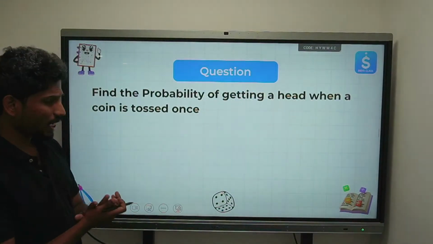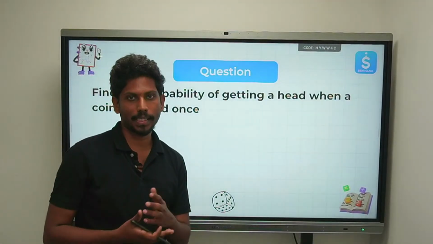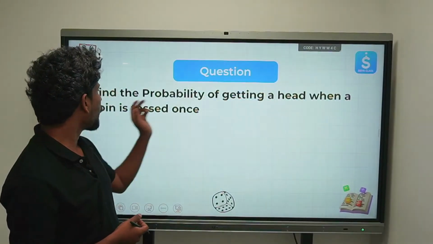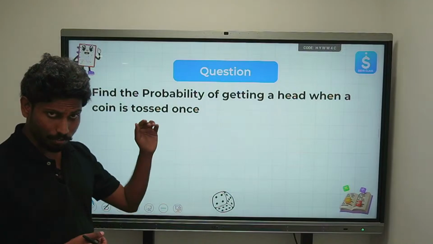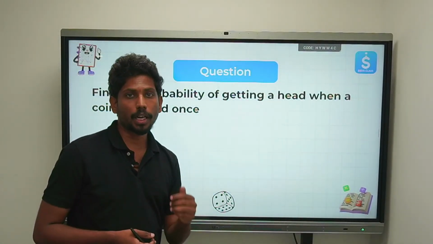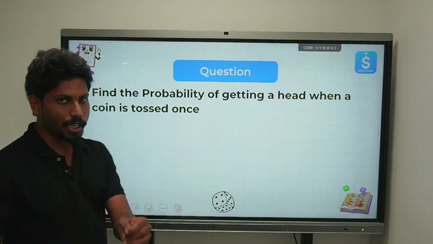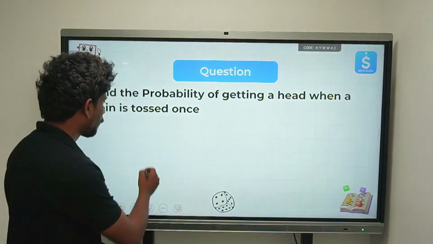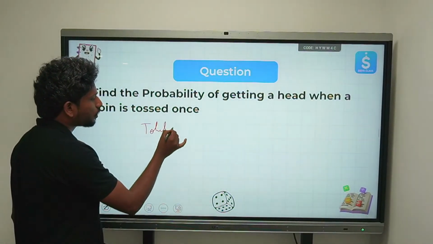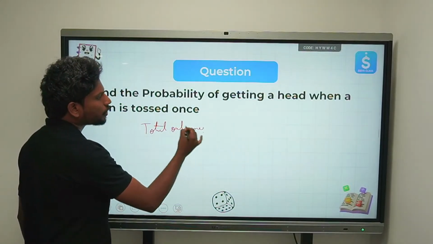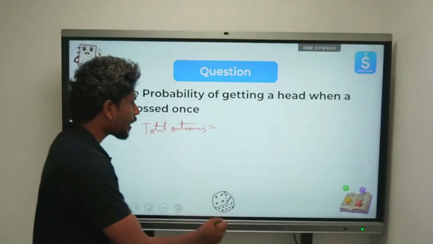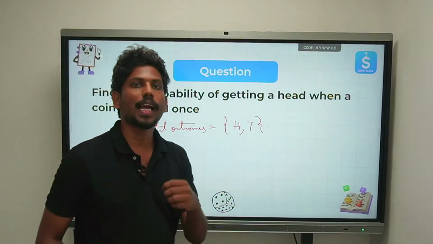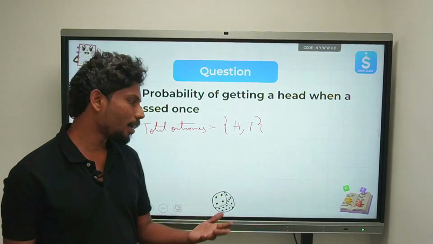Now let's understand probability by solving some examples. Find the probability of getting a head when a coin is tossed once. When you toss a coin, what are the total number of outcomes? We have seen that when you are tossing a coin, we have only 2 outcomes, that is, a head or a tail.